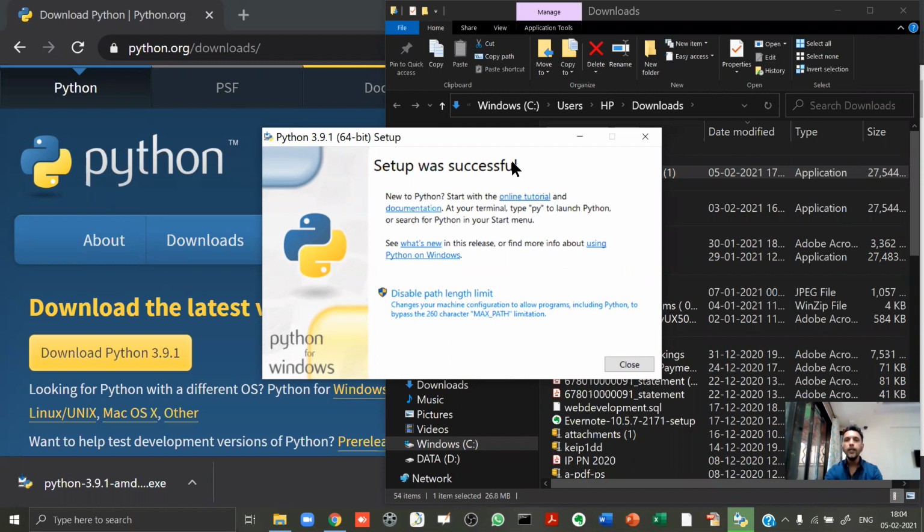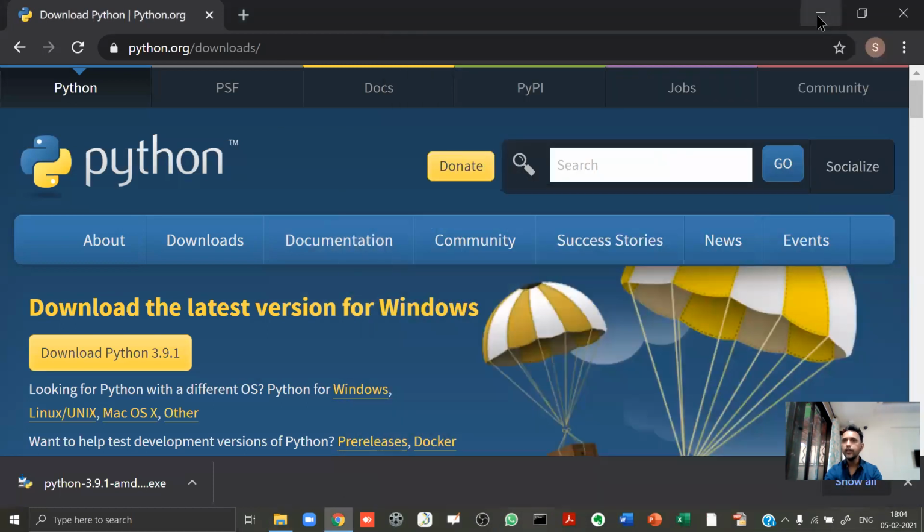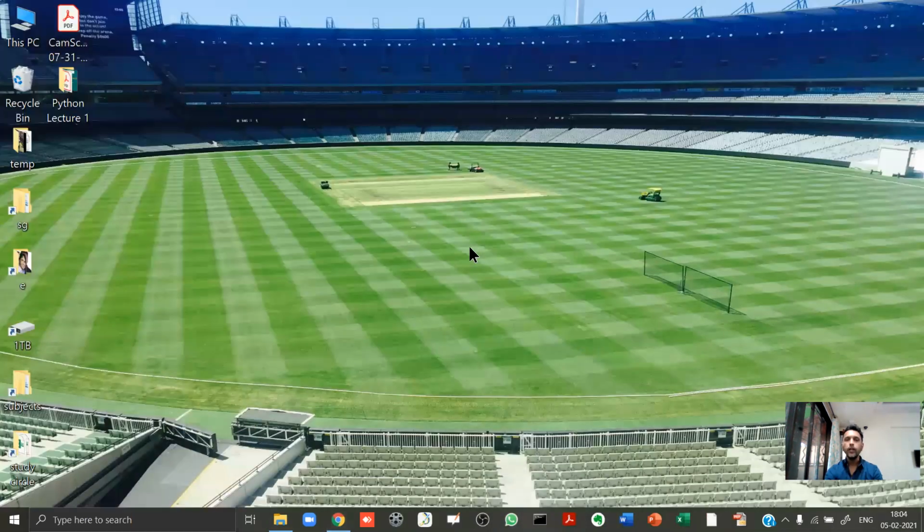Now it says setup was successful. So now I can close this. All right. Now please pay good attention. Otherwise, you will have inconvenience later on. Now Python is installed. So now the thing is where it is installed. There's something funny over here. Please pay good attention. Otherwise, you may have some problems. Although not important, I still felt I should tell this to you.